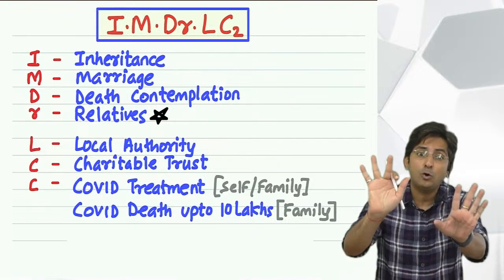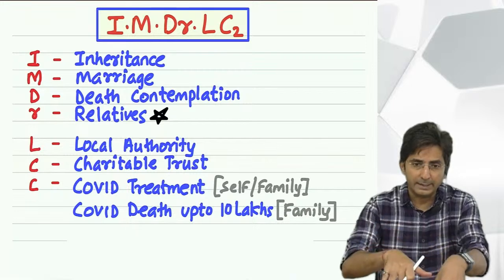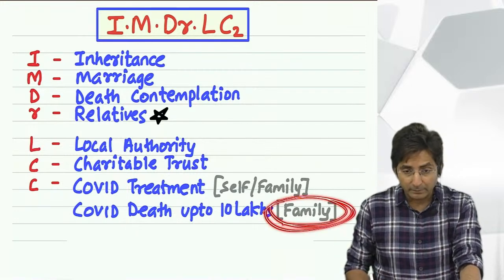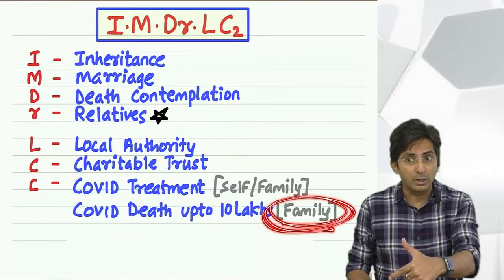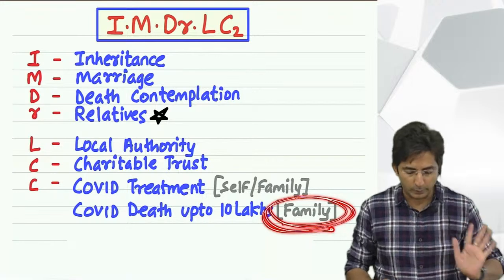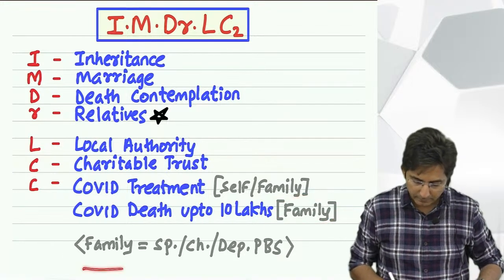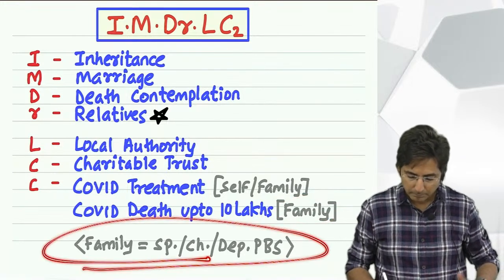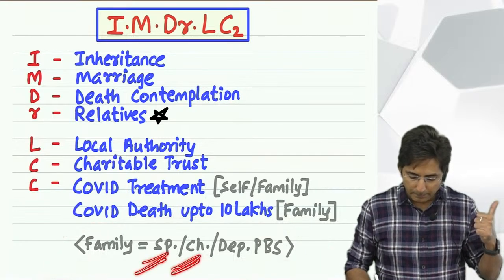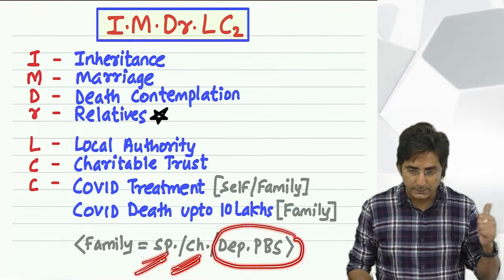Mrs. Khanna died in COVID, and then on her death, family is getting. And family means who? Spouse, children, dependent, parents, brothers and sister. Family has got its definition over here.